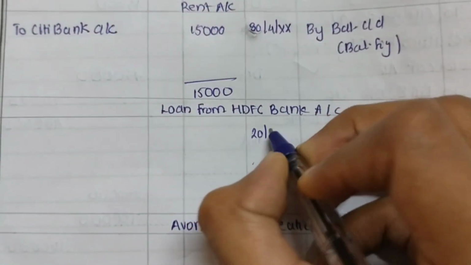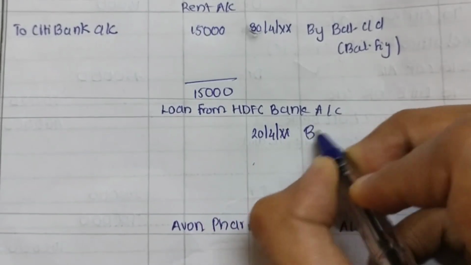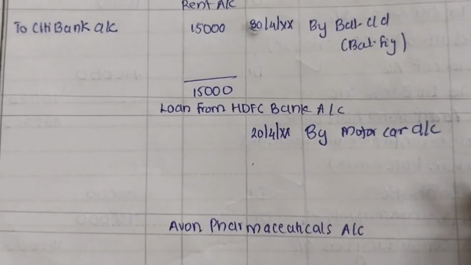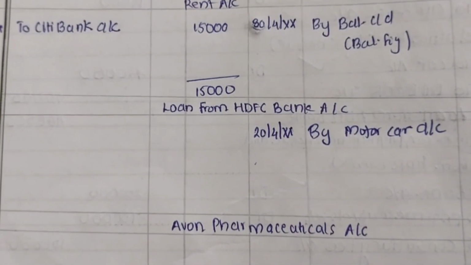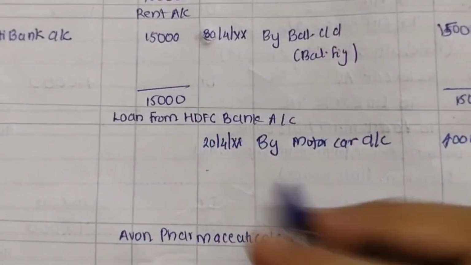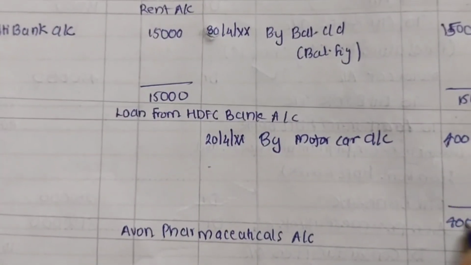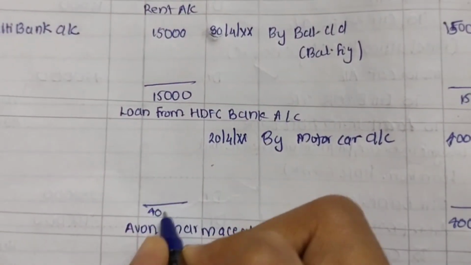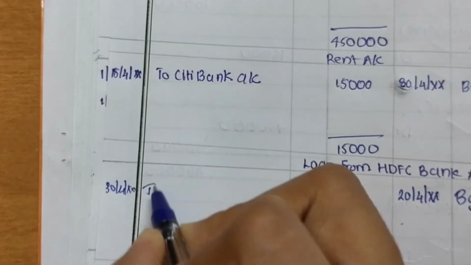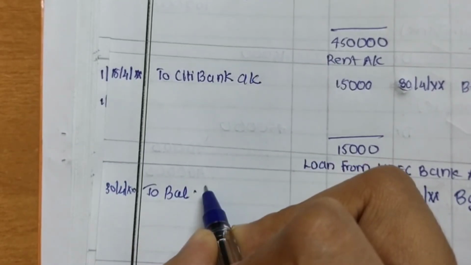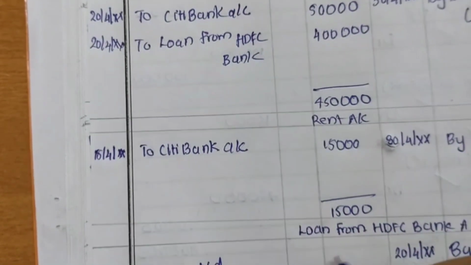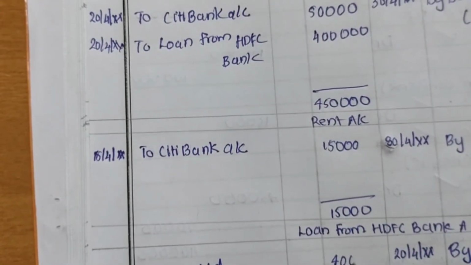This happens on 24, by motor car account. The amount corresponding to the Loan from HDFC Bank account is 4 lakh. Write that amount here. There is no other transaction that involves this account. So total it, 4 lakh here. Balancing figure 13/4, carried down. It is 4 lakh.